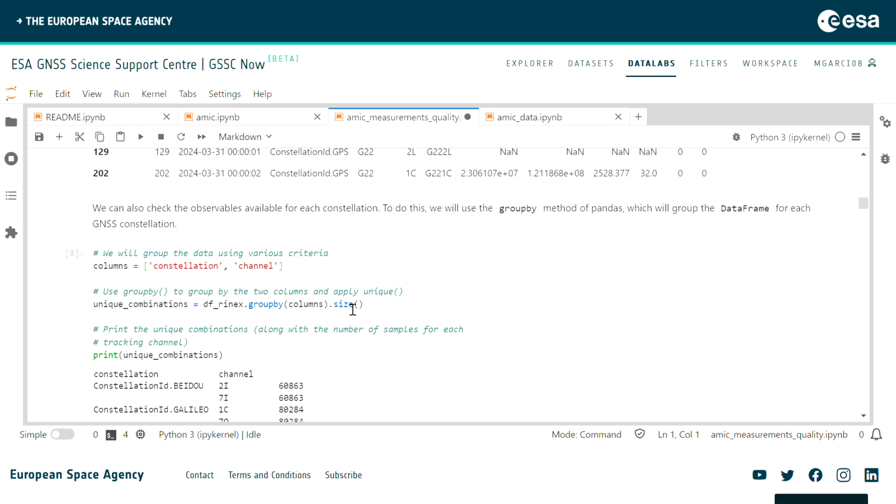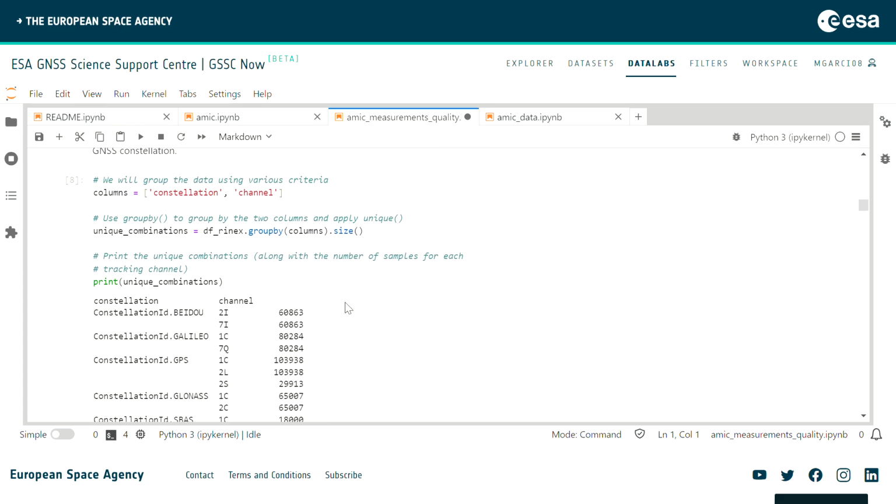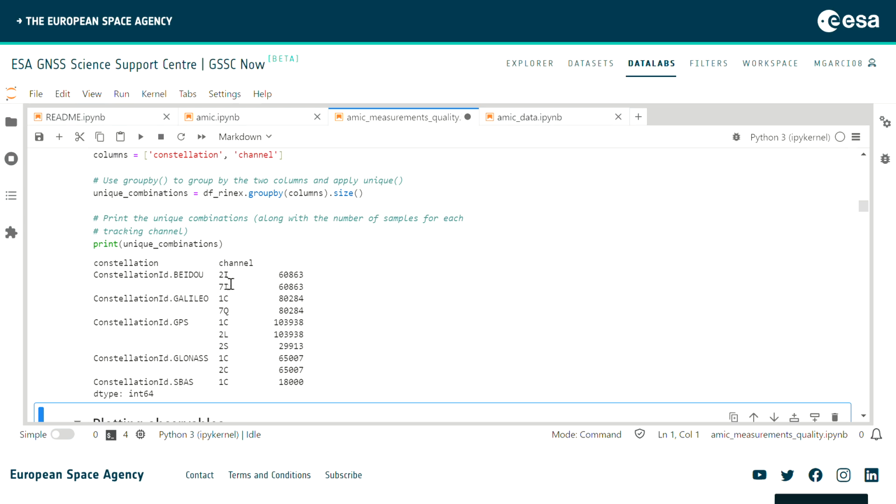If we do that, we will see that for instance for Beidou 2I channel, we have 60,000 samples. For Galileo 1C and 7Q, another 20,000, GPS 1C, 2L, 2S, 100,000, and so on and so forth. At this point, it's interesting to note that for GPS, we have 1C and 2L and 2S.